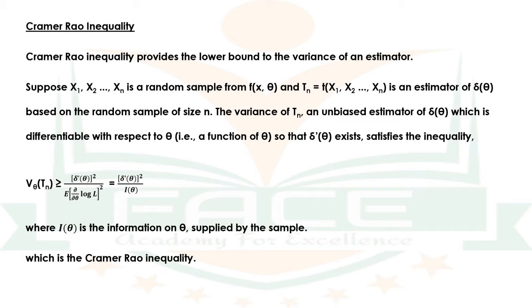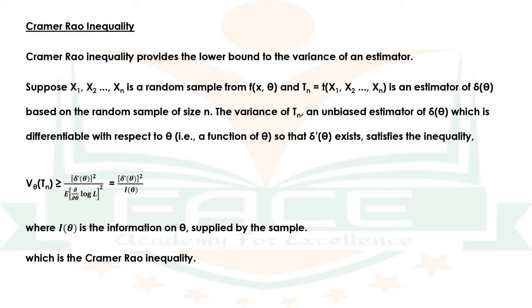Suppose x1, x2, etc. xn is a random sample from f(x, theta) and Tn equals T(x1, x2, etc. xn) is an estimator of delta of theta based on the random sample of size n. Then the variance of Tn, which is an unbiased estimator of delta of theta, which is differentiable with respect to theta, that is, it is a function of theta, so that delta dash of theta exists, satisfies the inequality